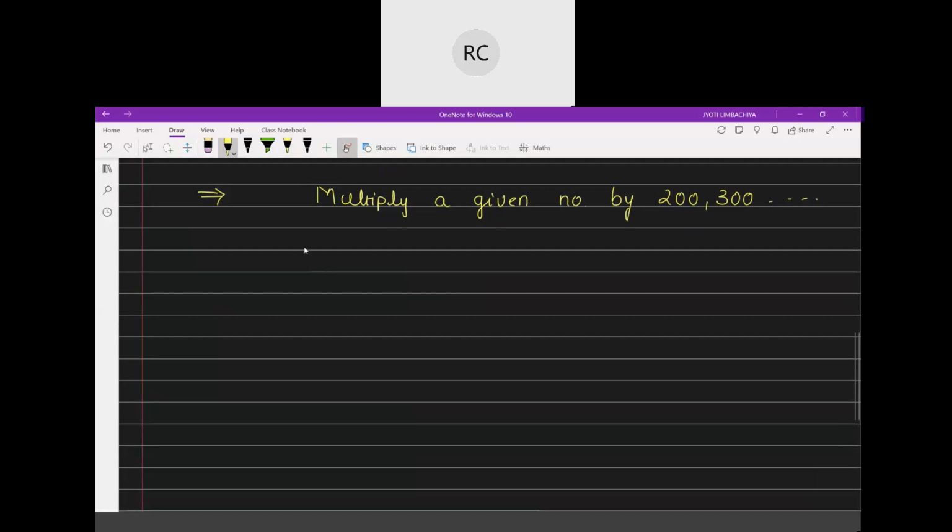Let's say 3 into 200. 3 2s are 6 and then you put 2 zeros. Then let's say 4 into 300. 4 3s are 12 and you put 2 zeros, and so on. So this is how you multiply certain numbers easily when there are so many zeros involved.